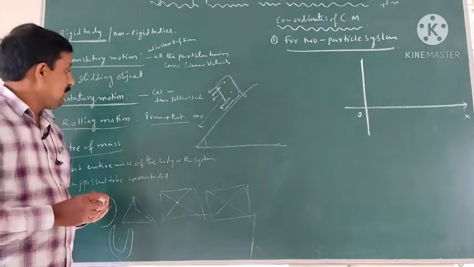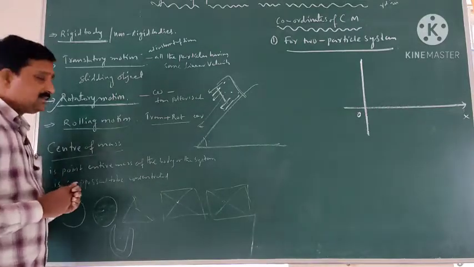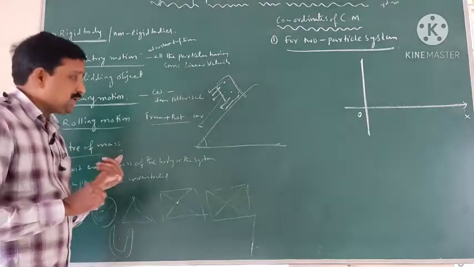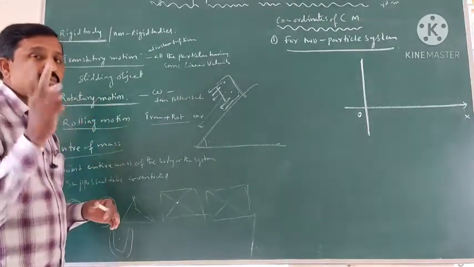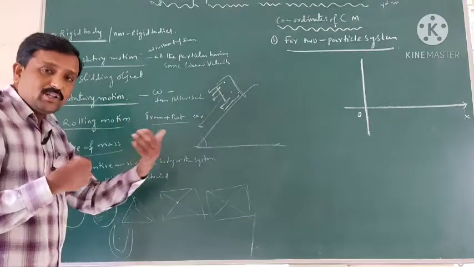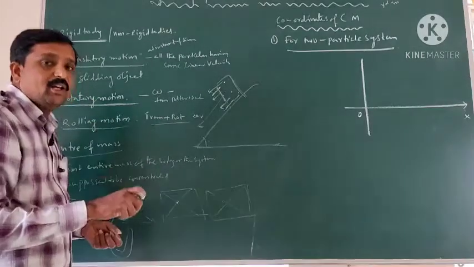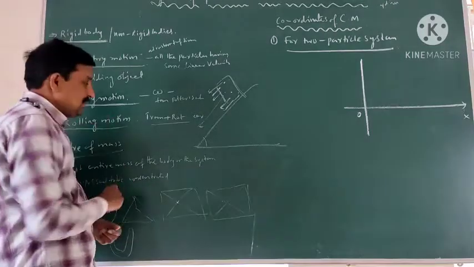Next one is rolling motion. In rolling motion, the body has translatory motion and rotatory motion, two types of motion at a time. That is called rolling motion.